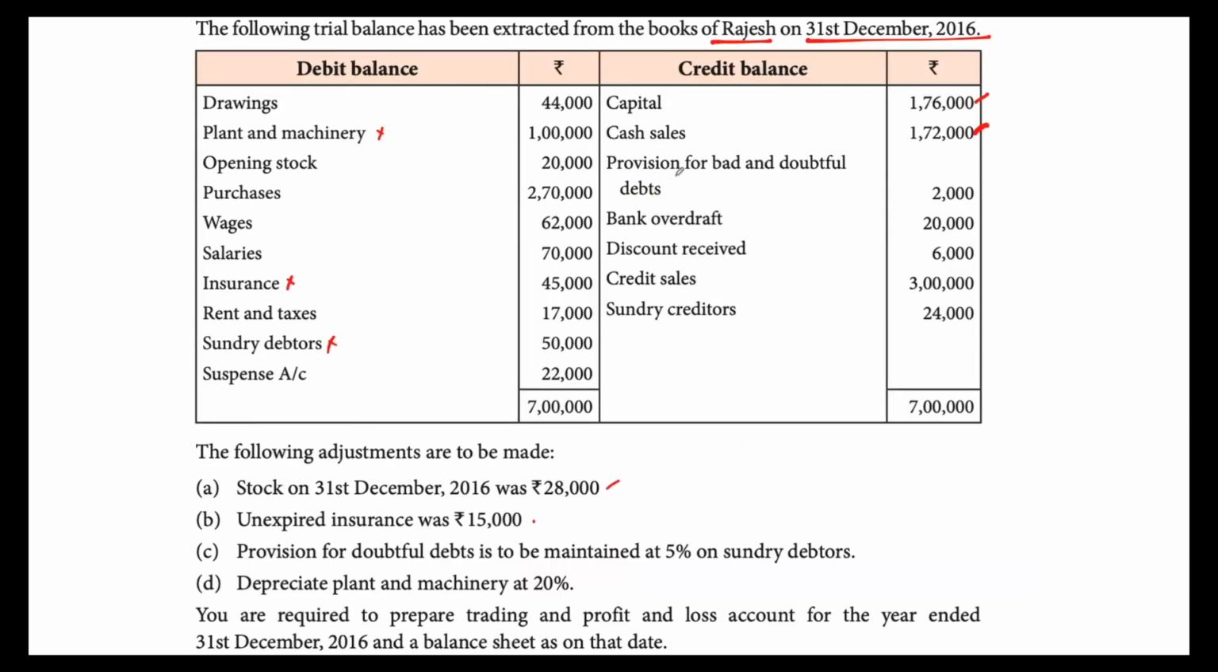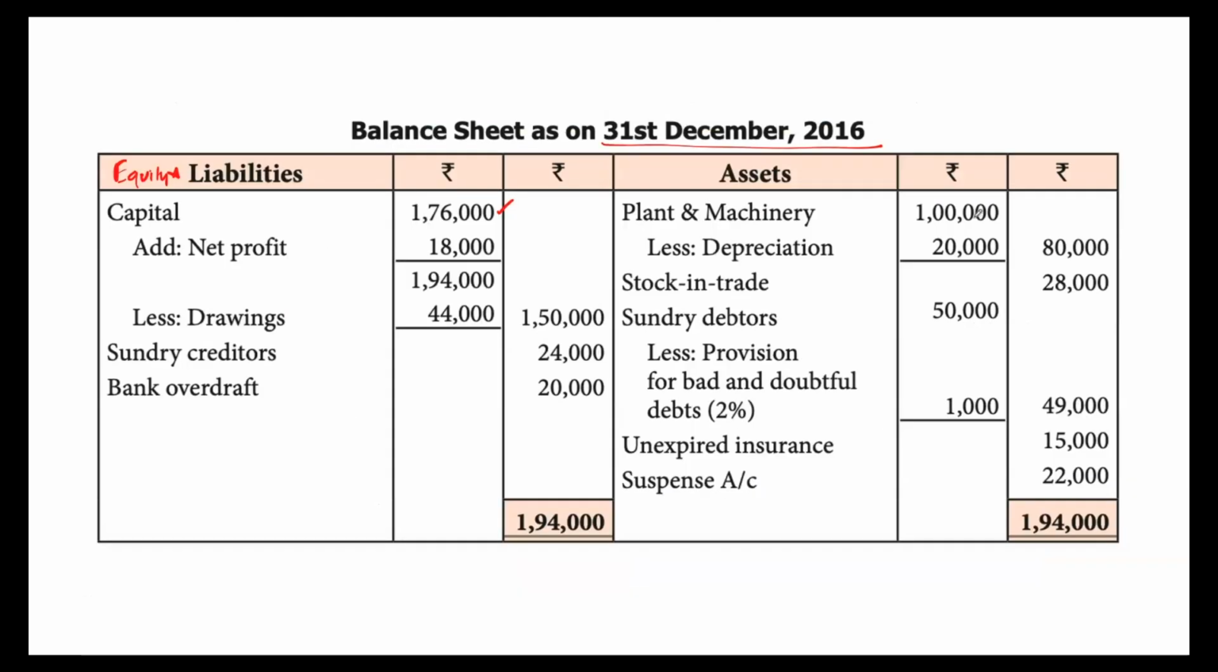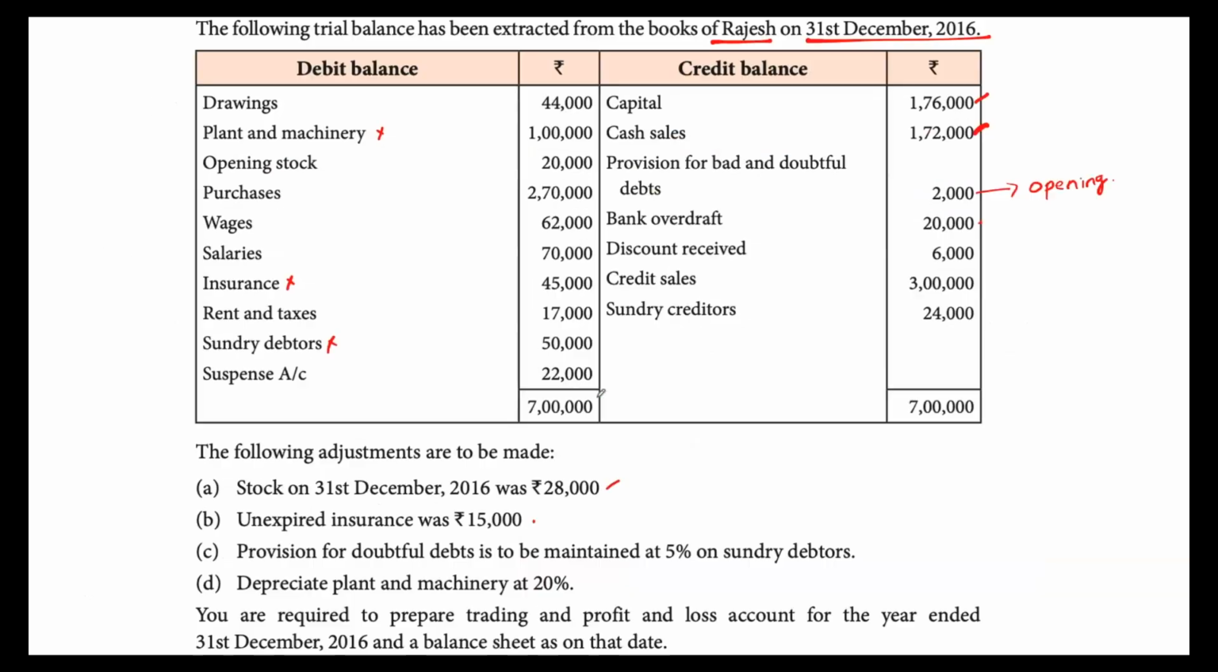Then provision for bad and doubtful debts. So this is basically the opening position. Okay, this is the opening position. Let's take care of it. Then you have bank overdraft, 20,000. This will appear in balance sheet liabilities. Bank overdraft, 20,000. So that is taken care of. This provision we will handle separately.